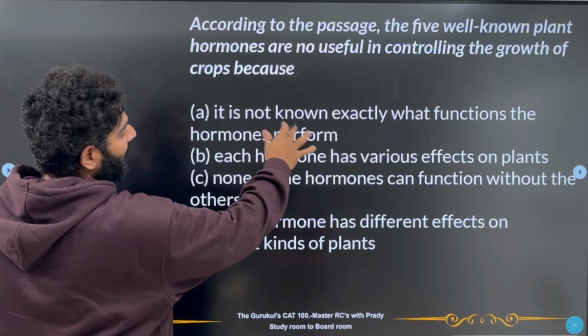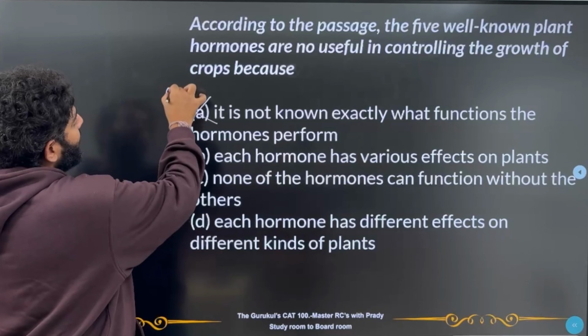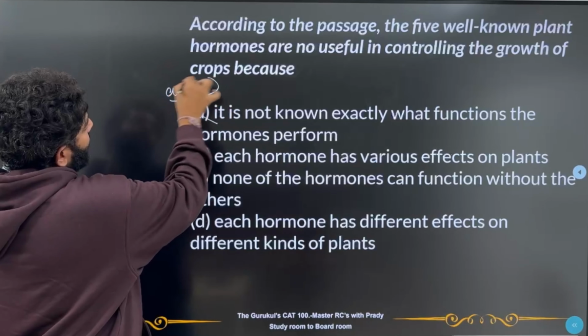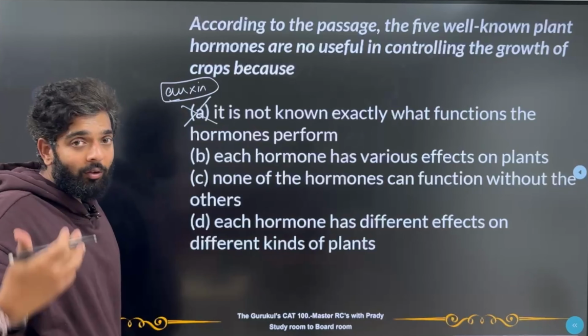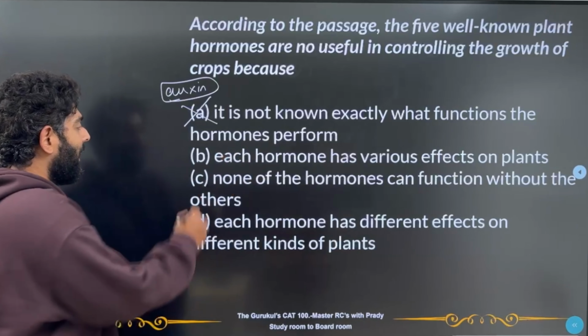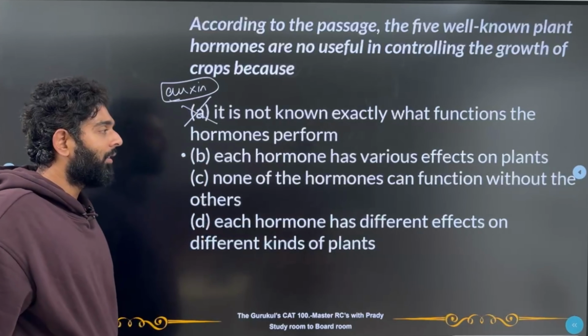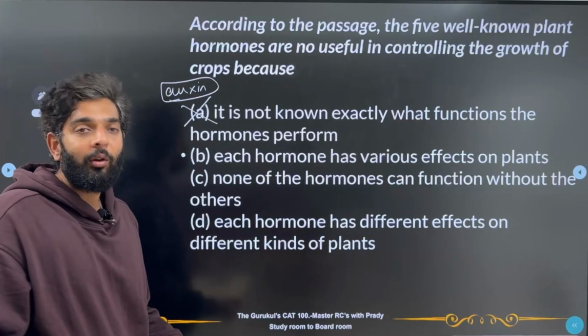It's not known exactly what functions the hormones perform. Now this is not correct because he's very clearly given us the functions of auxin, which means maybe the other hormones have also been discovered and we know the functions of those as well. Each hormone has various effects on plants. Now this becomes a slightly better answer because if they have various effects on plants simultaneously, we do not know what is contributing to what.